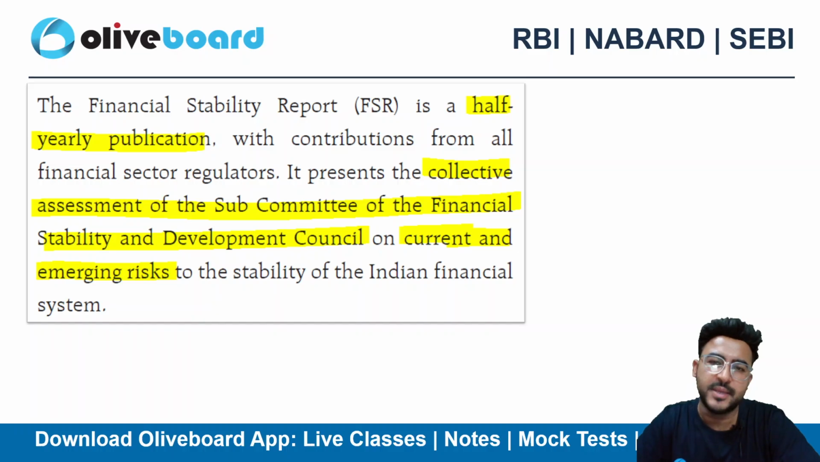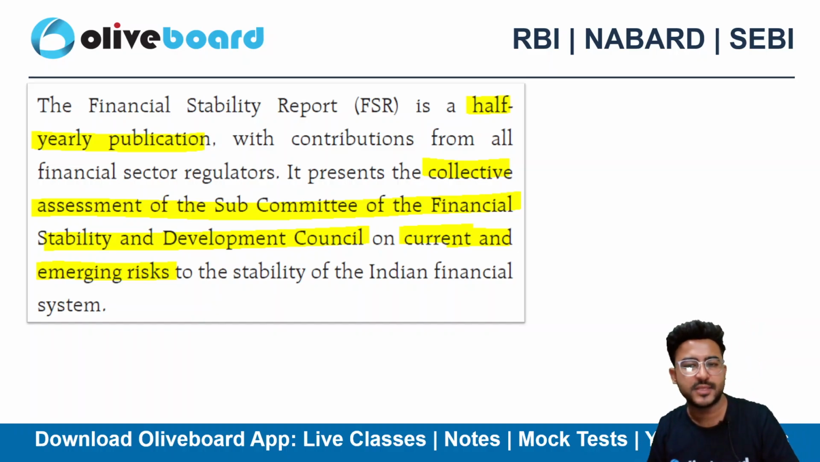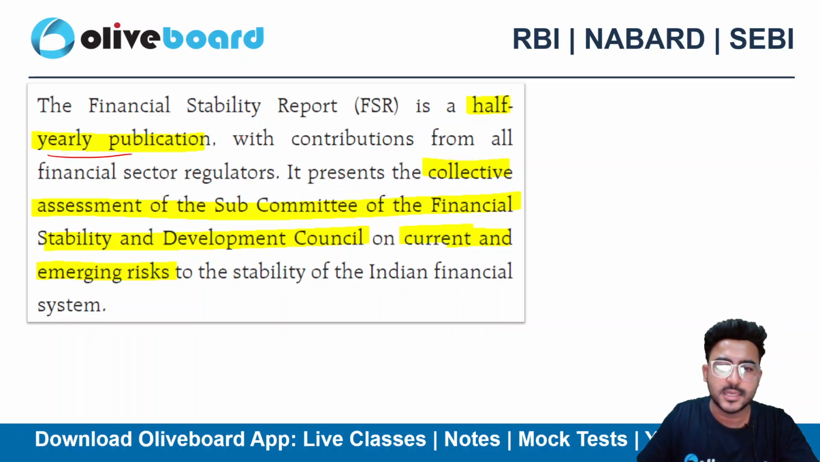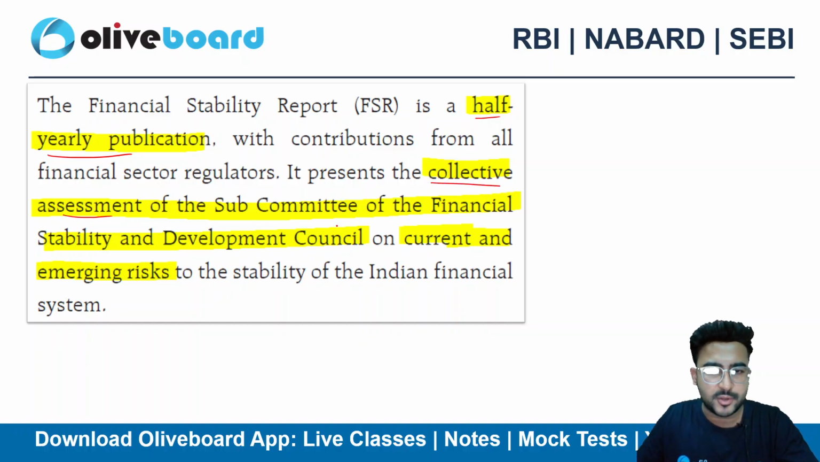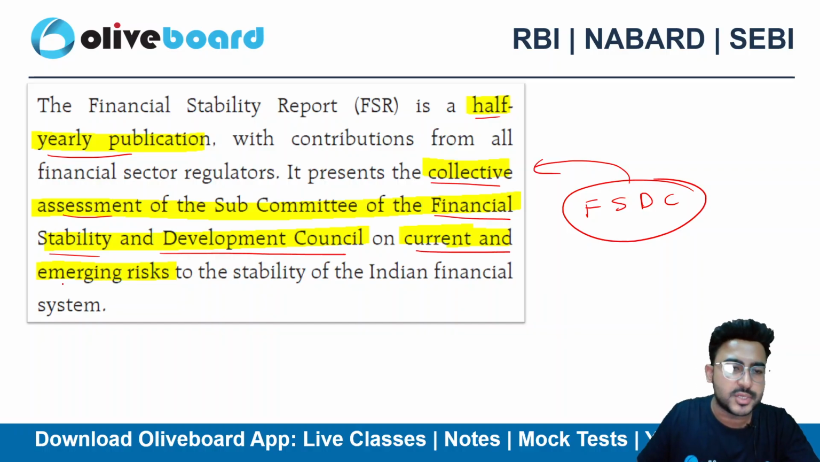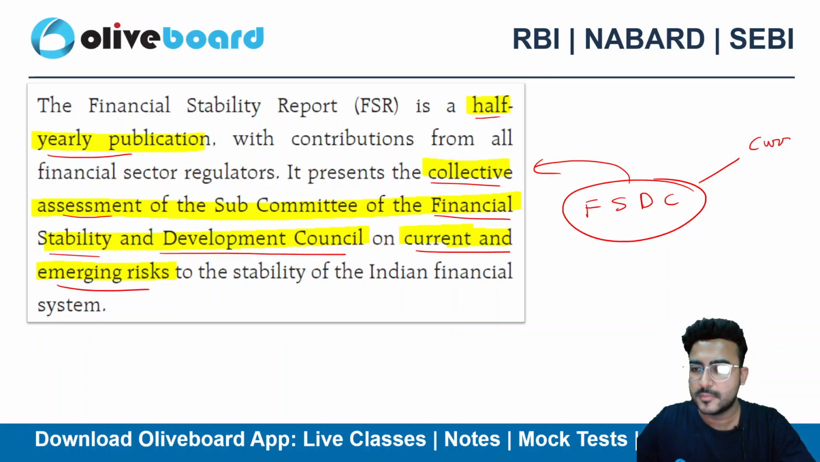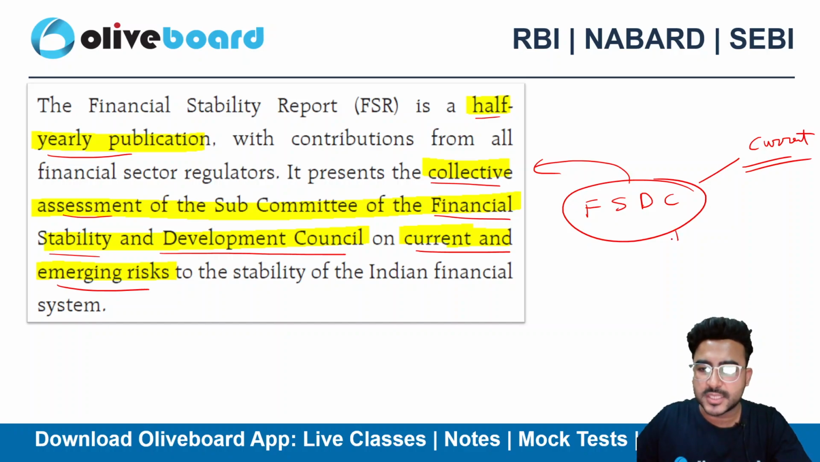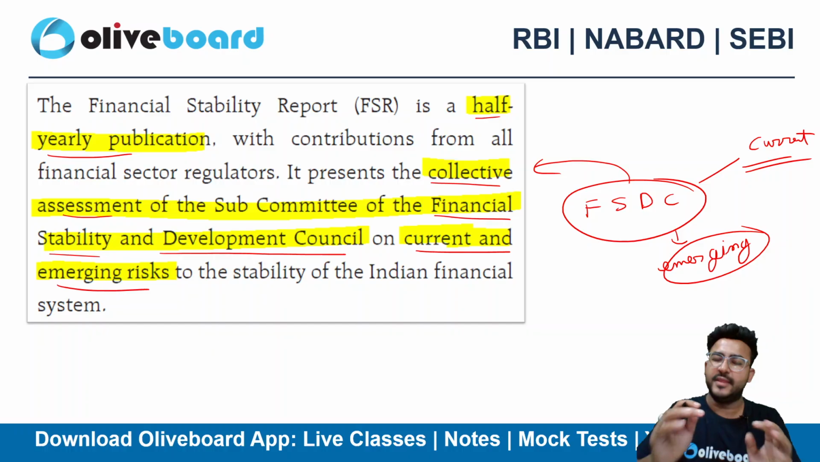Let's start with Financial Stability Report. So we all know that Financial Stability Report is being published by RBI twice a year, right? So this is a half yearly publication. So this is nothing but a collective assessment of the Financial Stability and Development Council, right? This is the Financial Stability and Development Council's collective assessment on the current and emerging risks. So what are the current risks that are there in the economy as a whole, and what are the emerging risks? So all these things we'll be learning in the Financial Stability Report.